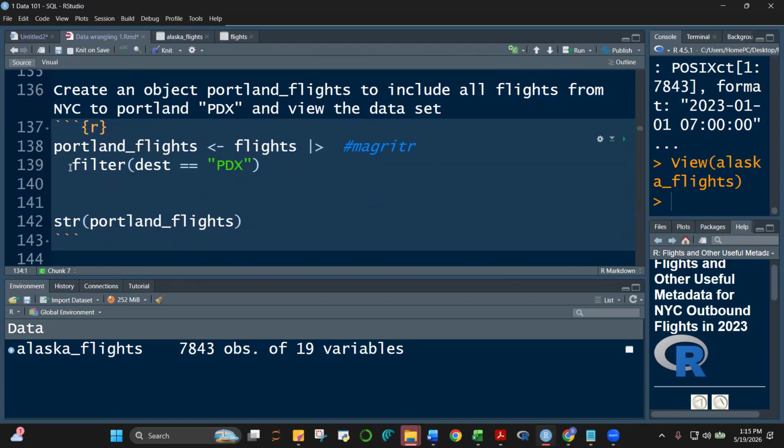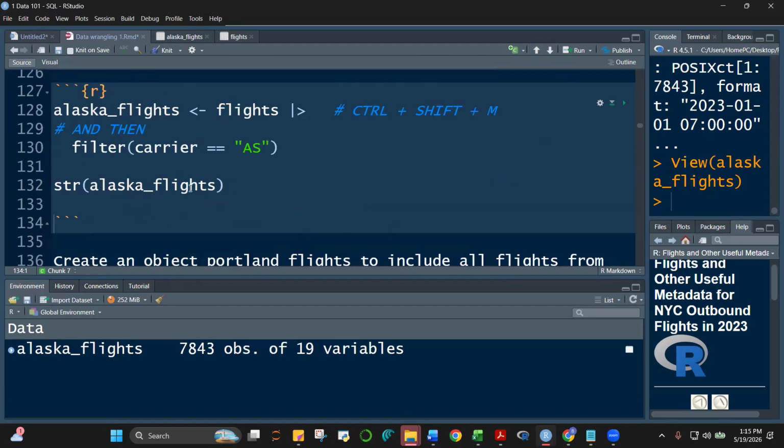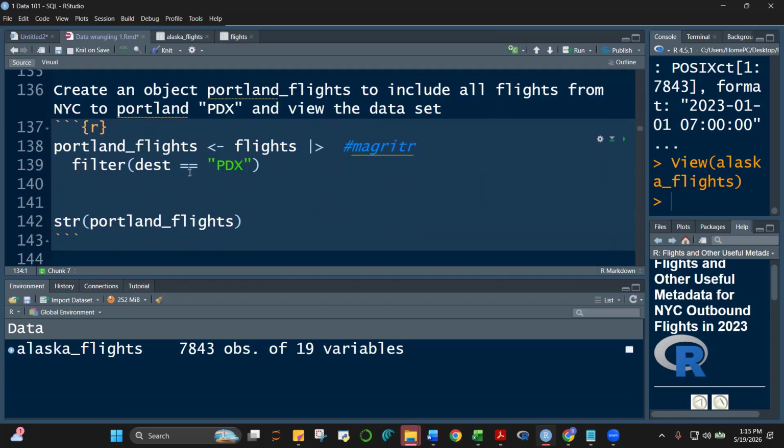Moving on, another object which we did also last time. This time, what we're filtering is the destination of Portland, PDX. Okay, so we created this object, Portland flights, and then you first start with flights and then you filter destination is equal to PDX. Ito yung carrier, no? Ito naman yung destination. So, i-run natin to.